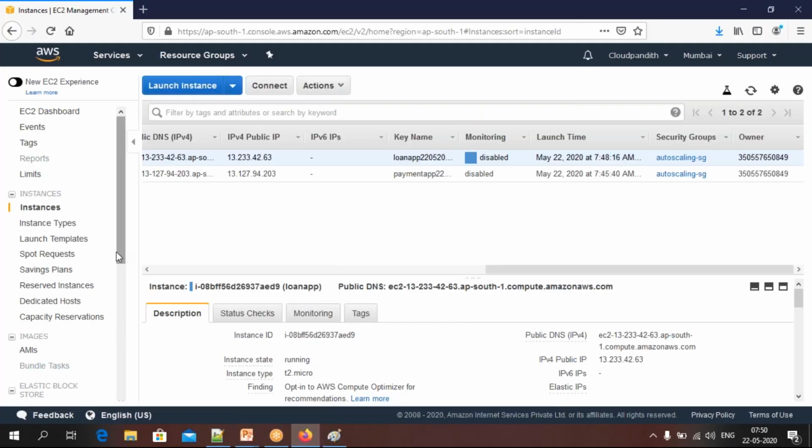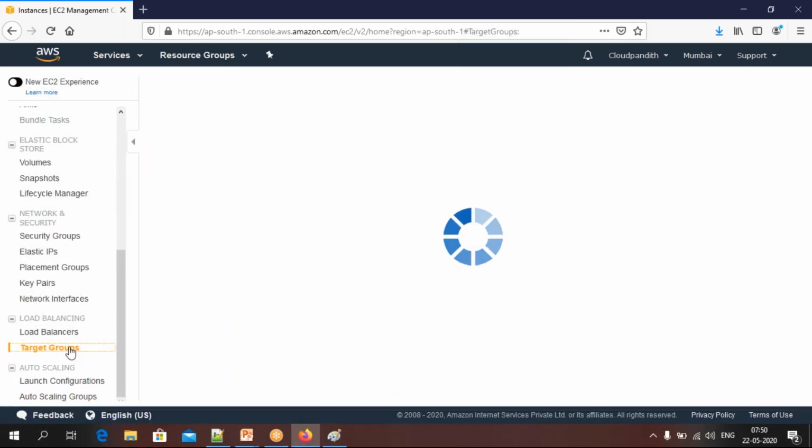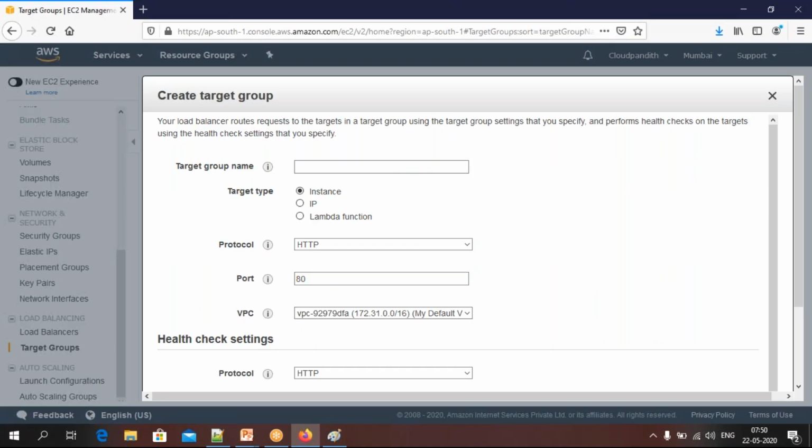So come here, come down, you can see something called target groups. Click on target groups, create a target group. This is the name you have to give: payment TGD, payment target group. I want to identify my instance through the instance name. So what you need to do is check whether the payment application hosted server is available or not.